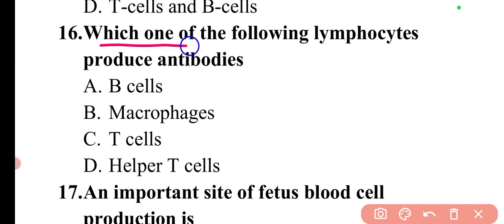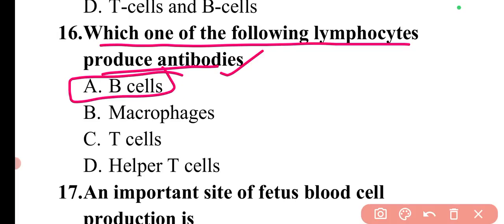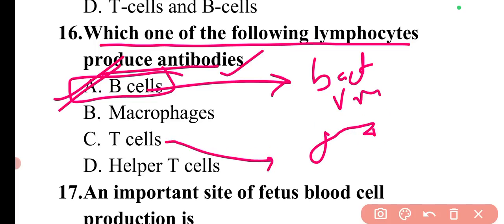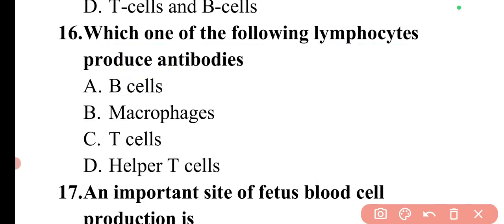Next question is, which one of the following lymphocytes produce antibodies? The lymphocytes which produce antibodies are the B cells. So option A is correct. The B cells produce antibodies that are used to attack invading bacteria, viruses, or fungi. Then there are T cells. T cells are a type of WBC called lymphocytes, and they are of two main types. One is the cytotoxic.